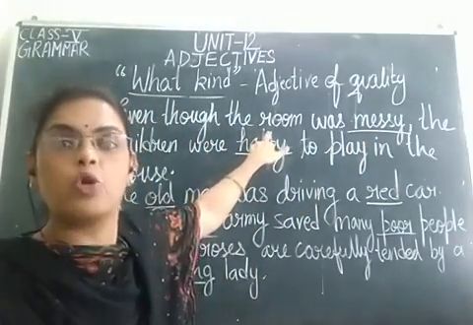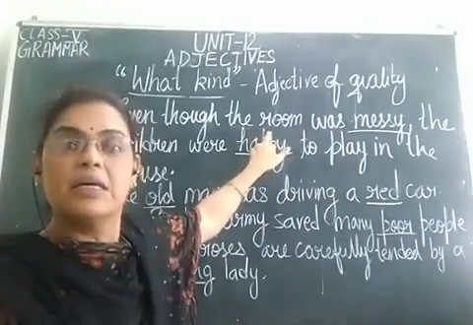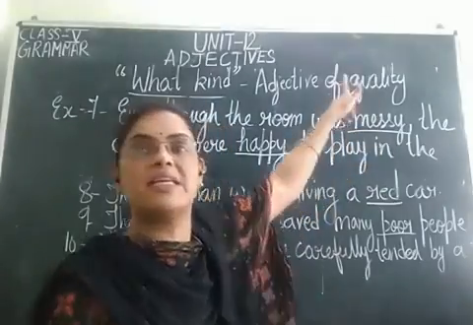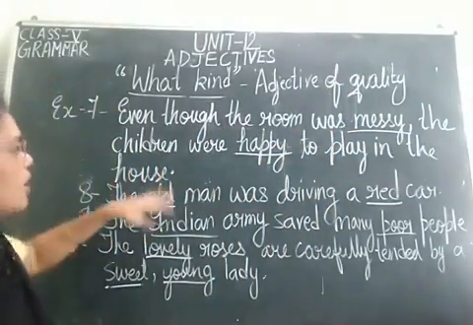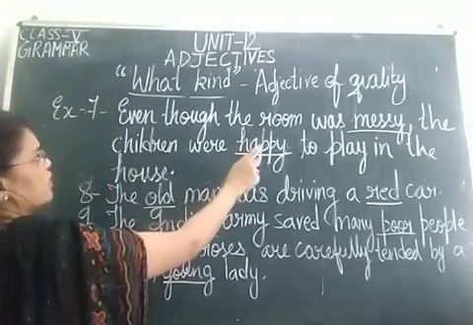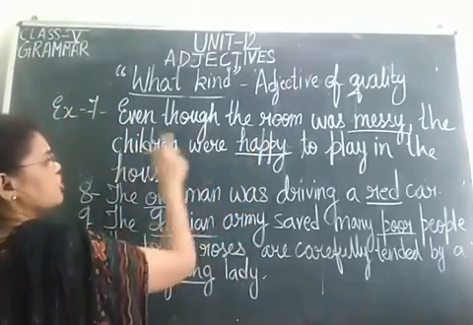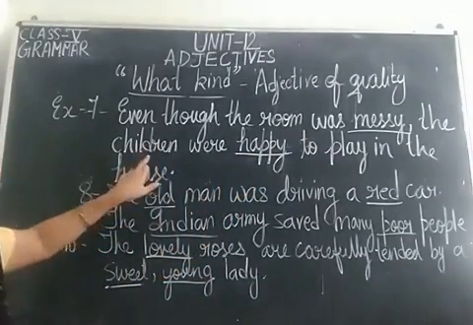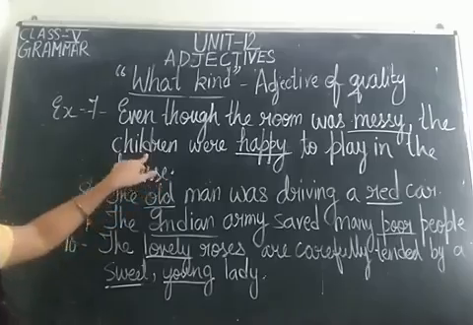Room को. तो room क्या है? Noun है. यहाँ पे उसको कौन सा word describe कर रहा है? Messy. Messy क्या है? Adjective of quality. Children were happy. Which kind of children? What kind of children? Happy children. तो ये happy adjective किसको describe कर रहा है बेटा? Noun को. Children. Children यहाँ पे noun है.